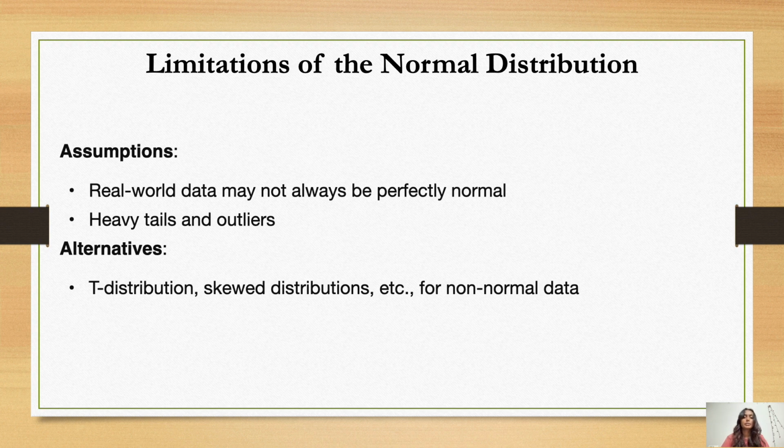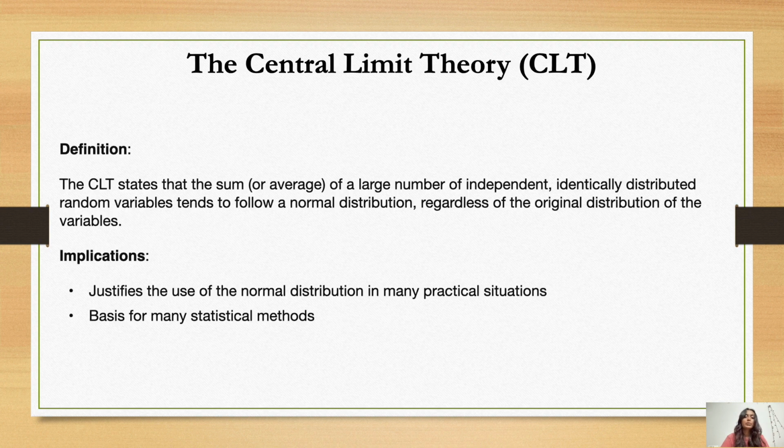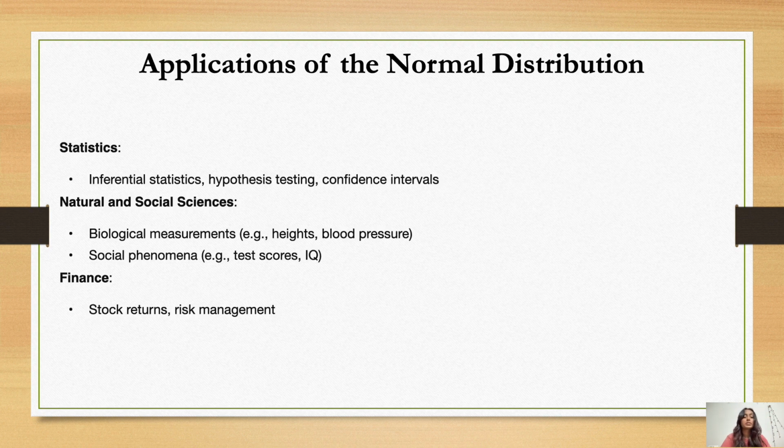for non-normal data. Then again, with the central limit theorem, we can see the implications which justify the use of normal distribution in many practical situations, and the basis for many statistical methods. So we can use normal distribution in many practical situations, such as we have seen already in stock returns, risk management, biological measurements, social phenomena, and so on.